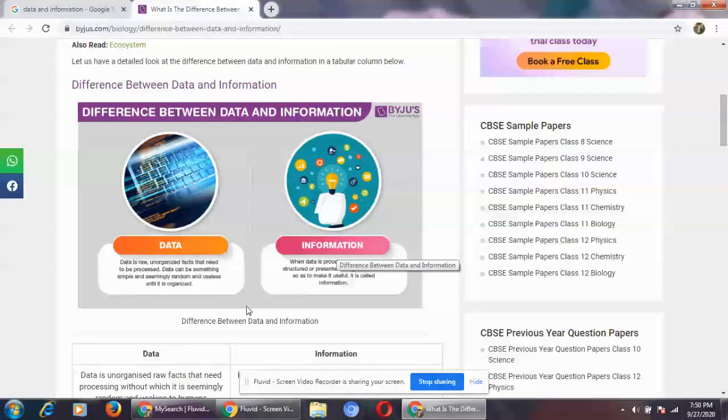Now in the book also, a few examples are given. Example from our day-to-day life: your father bought cloth from the market and gave it to the tailor to stitch a kurta pajama out of it. So in this case, cloth is considered as data, and kurta and pajama is considered as information.